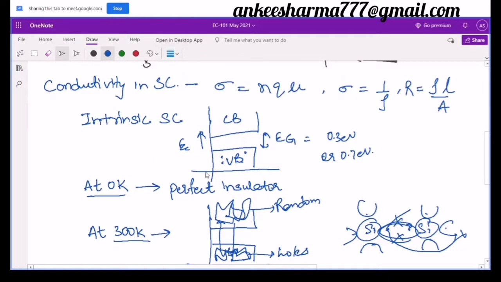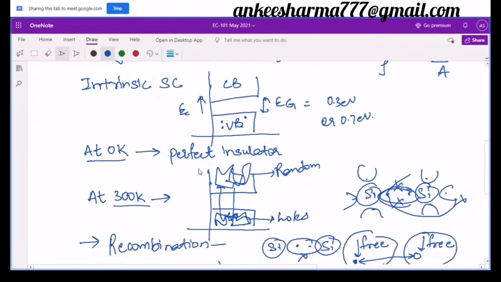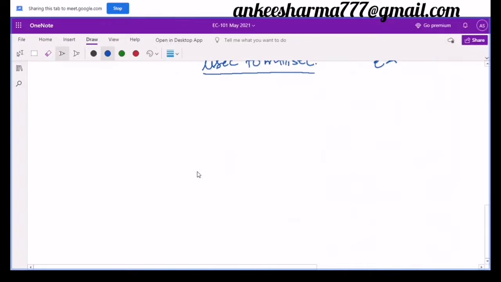So next, as I am discussing conductivity, let us see what the conductivity is in the case of intrinsic semiconductors. As I have discussed a few terms related to conductivity, it will be good for me to discuss the first case, the intrinsic semiconductor. Now in the intrinsic semiconductor, as I said, due to the application of energy, when we increase energy, electrons and holes are created.